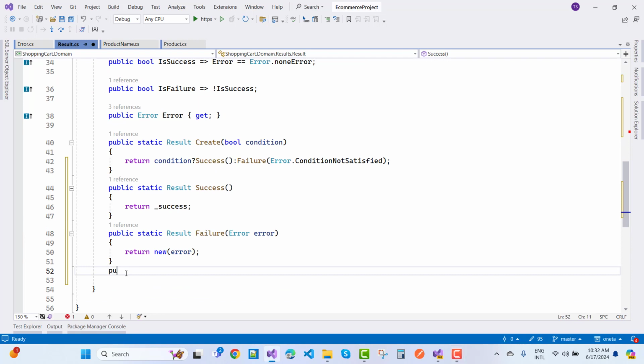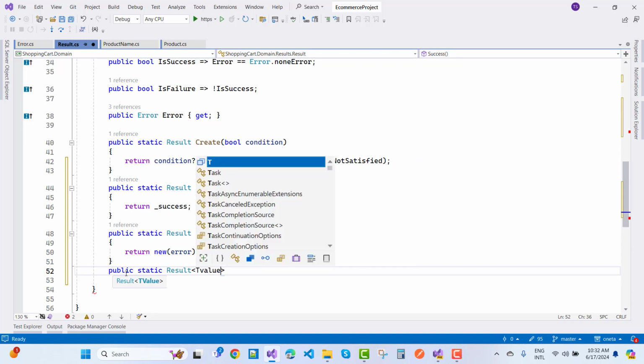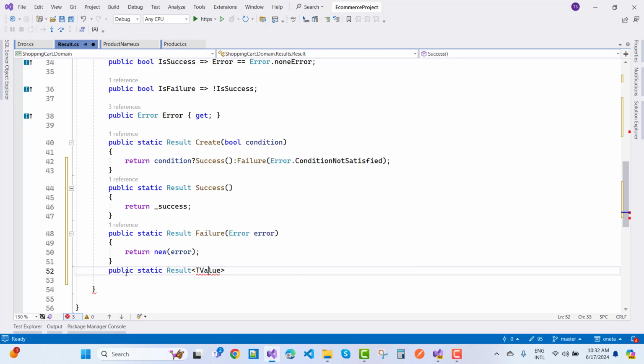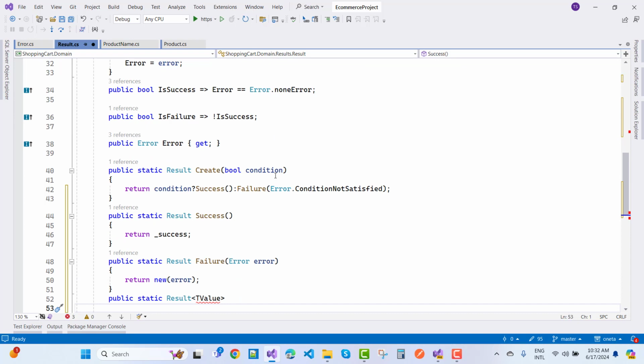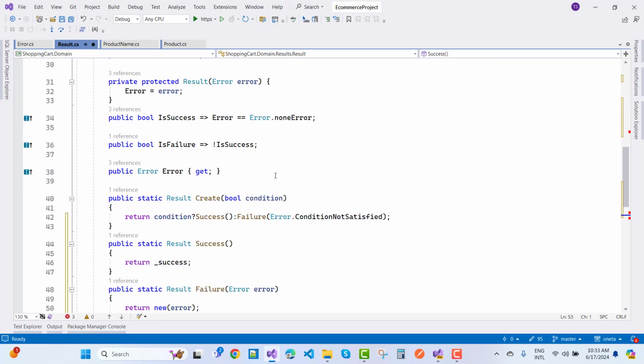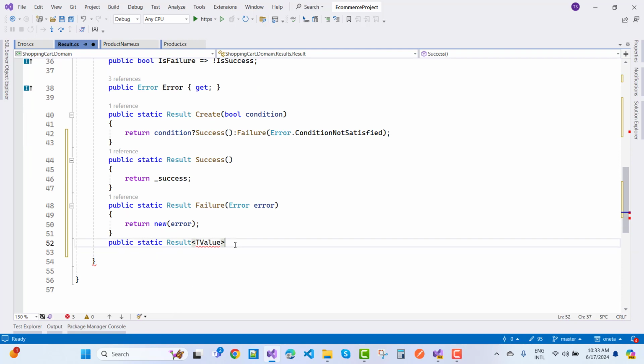So here is the create method, public static result of t value. Okay. And okay, so just create a t value here during the create operation.